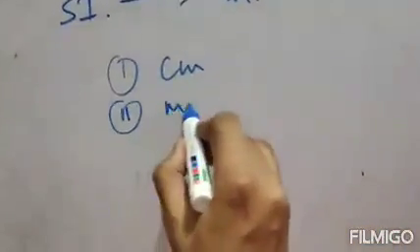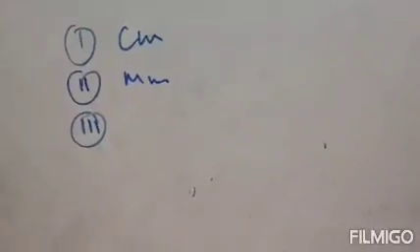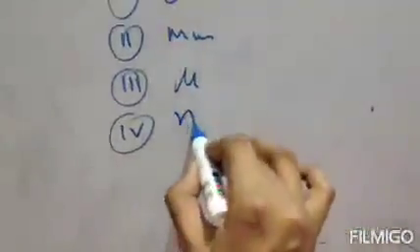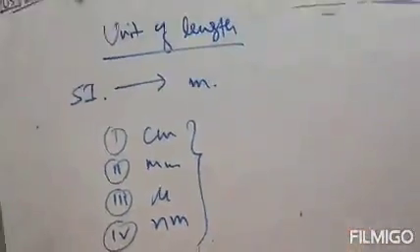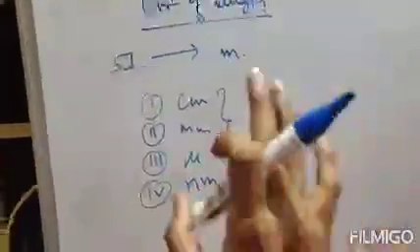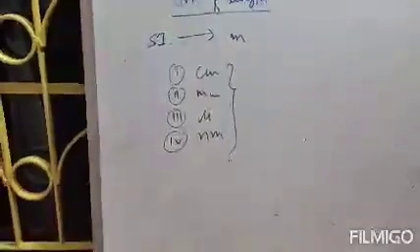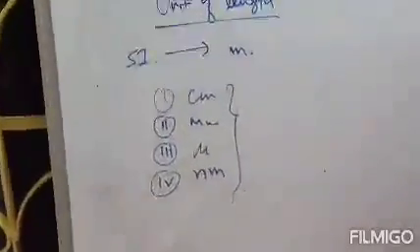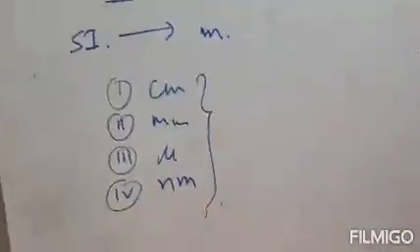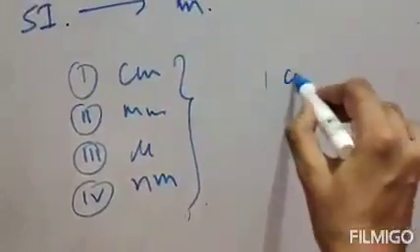The first sub unit is the centimeter, or you can briefly write it as cm. Number 2 is the millimeter, that is mm. Number 3 is the micron, that is mu, and lastly number 4 is the nanometer, that is nm. So these 4 are the sub units of length. Now you should know the relation among these various sub units, because these are important for your numericals.